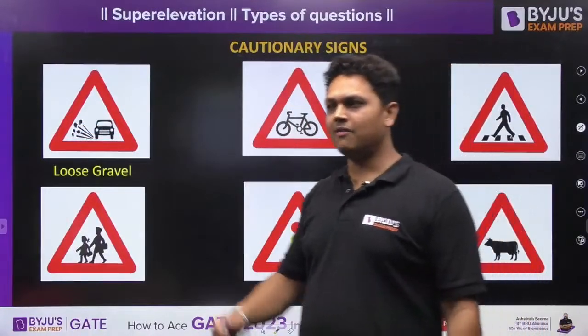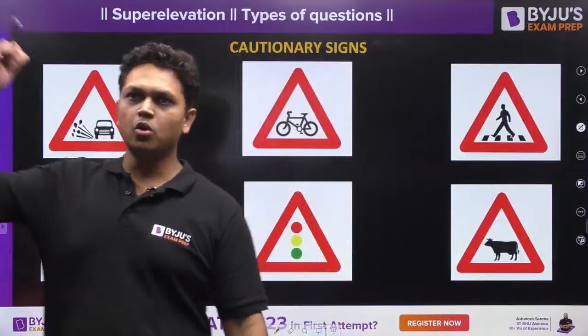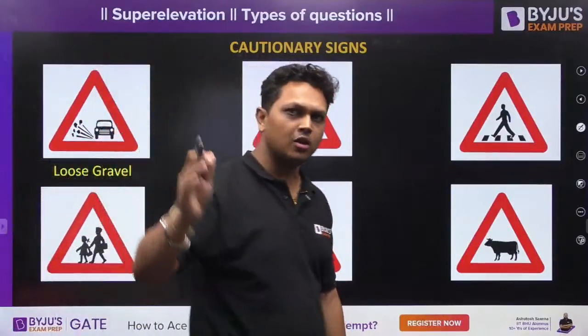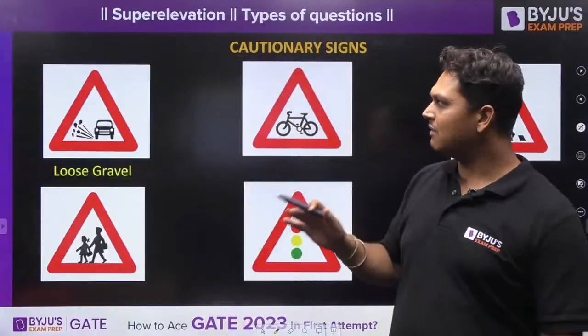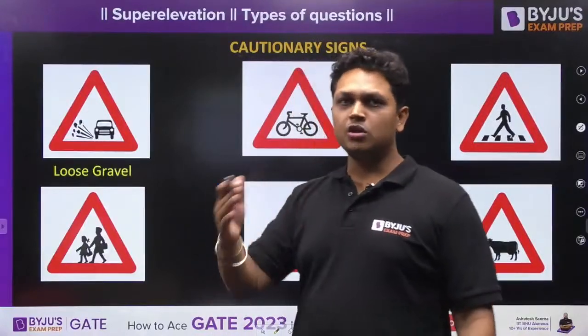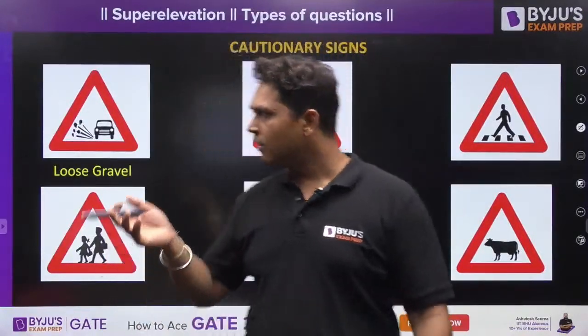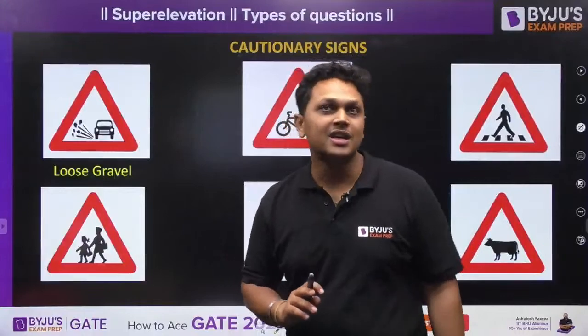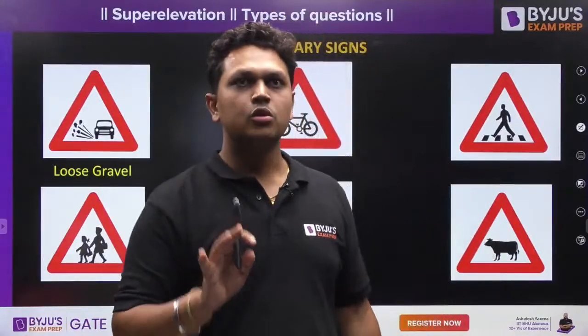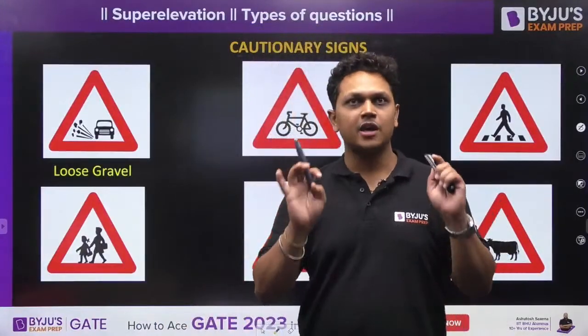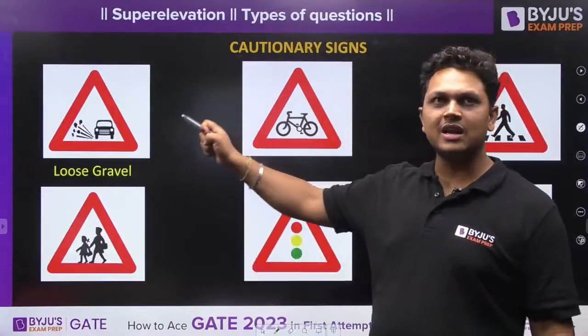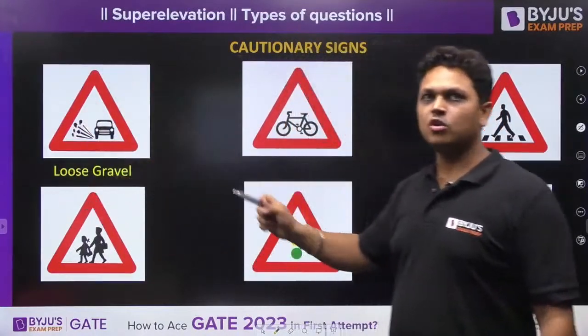If you are traveling on hilly terrain, there will be loose gravel continuously falling over the road, which may disbalance your vehicle and lead to a crash. So you will find these cautionary or warning signs to tell you to drive carefully because there may be loose gravel lying on the path.